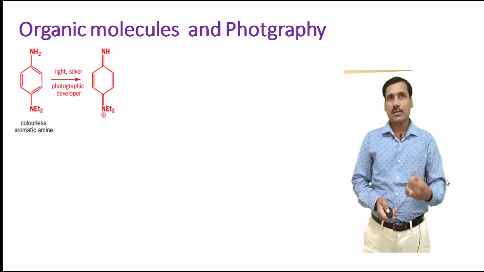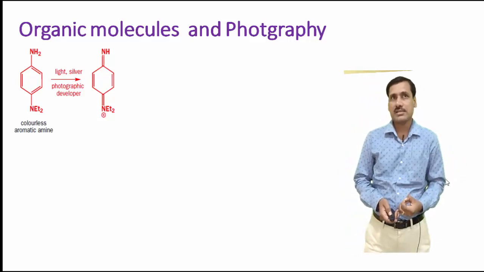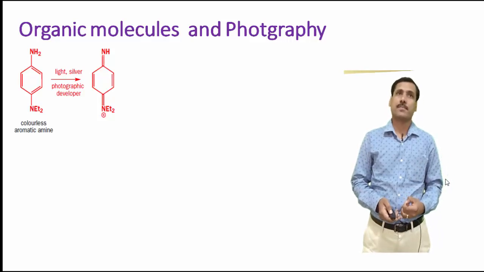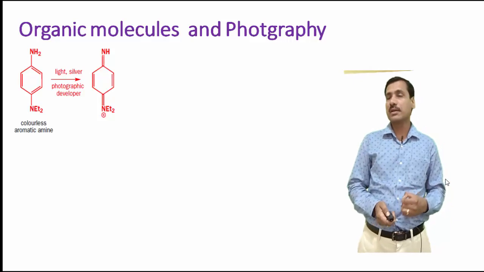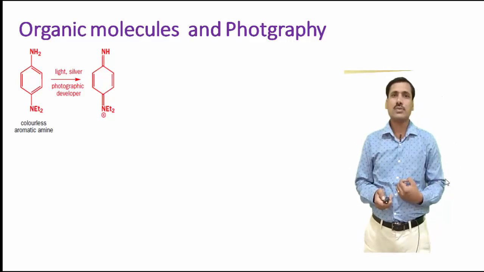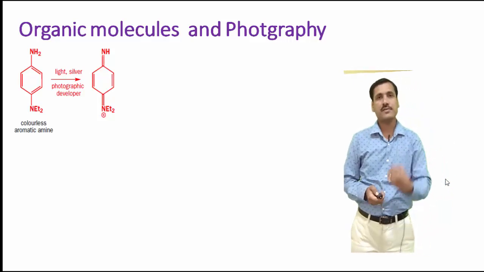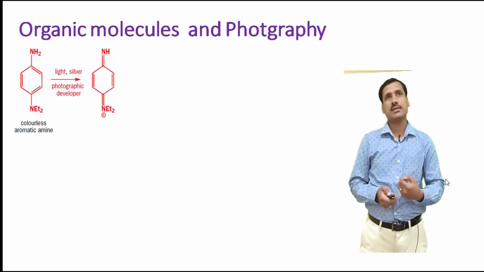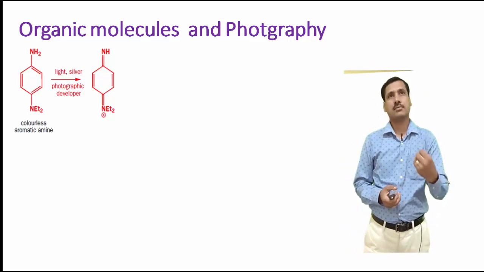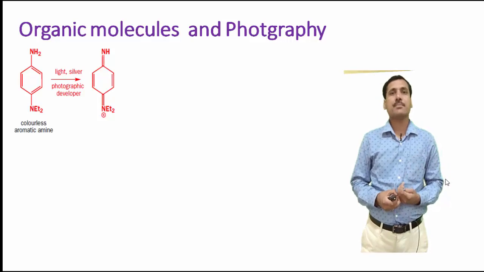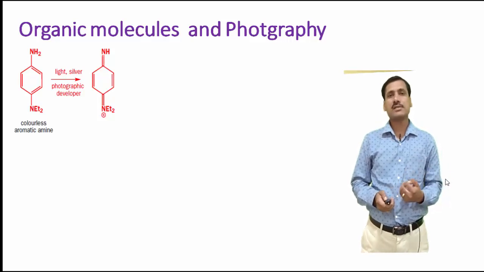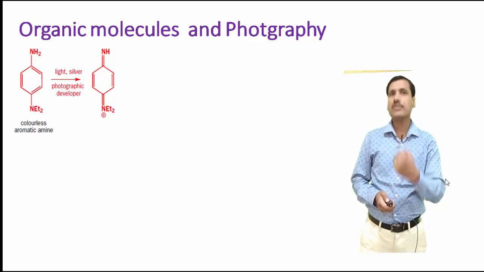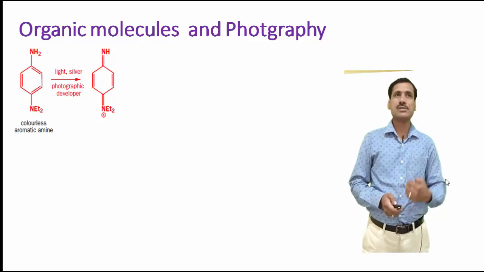It undergoes a photochemical reaction in the presence of silver, resulting in the formation of a quinonoid form of the compound. The first one which I have mentioned over here is diethylaminoaniline. This compound converts into its quinonoid form. Have a look at the position of the double bonds.